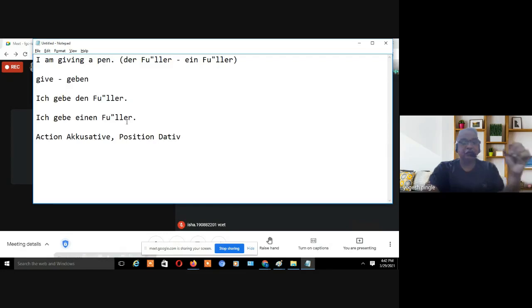Right? When there is some position, if I'm saying a pen is on the table, the pen is on the table means the pen has got a fixed position. So on the table, whatever noun is there, before that, the table means that article I have to put it in dative form. Why? Because that pen has got a position, right? So this is how I will use action accusative, position dative, right?